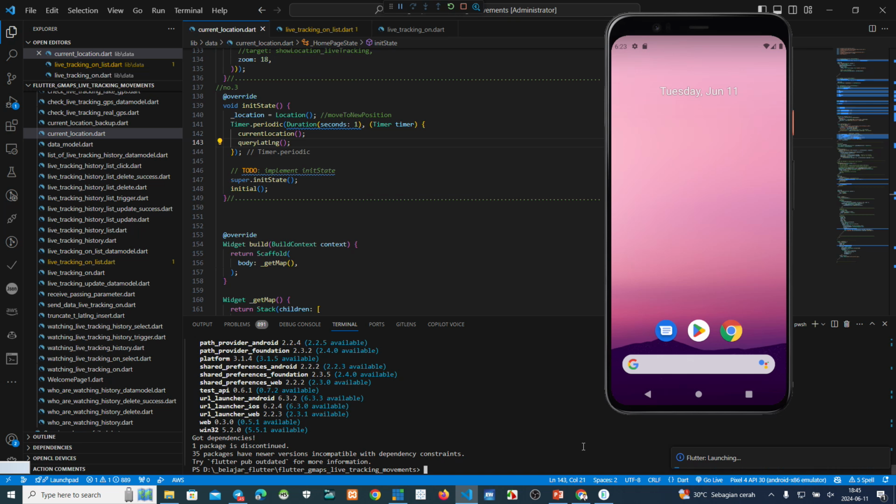I think it's better we use a desktop with the latest specification of computer, higher RAM, higher storage, SSD, and also the latest Core i7 maybe.